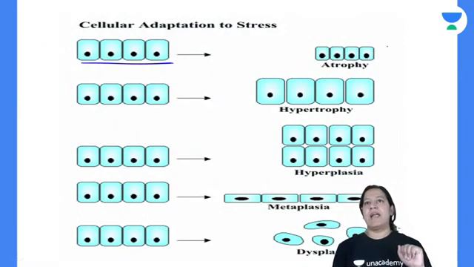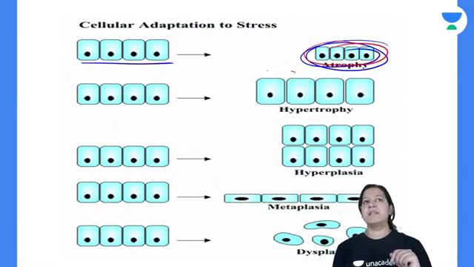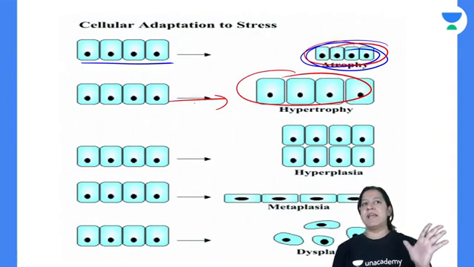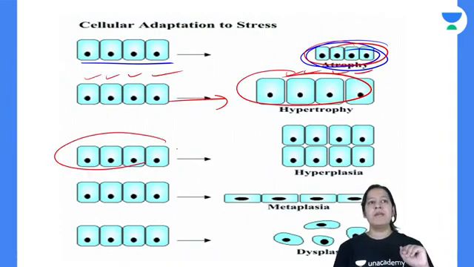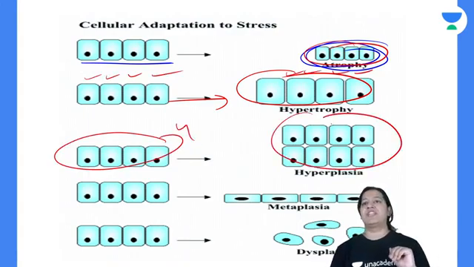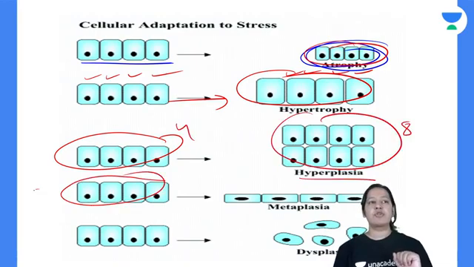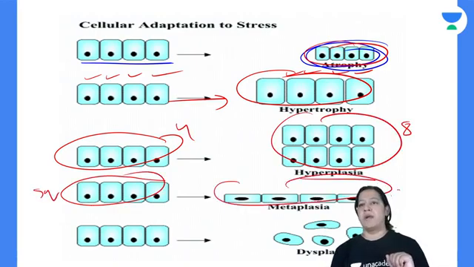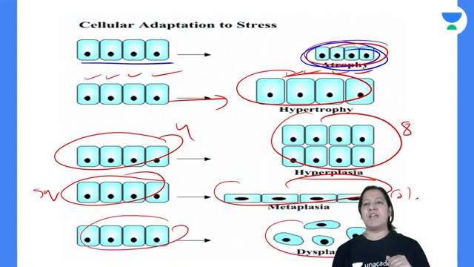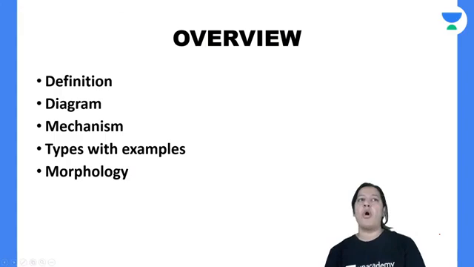You can see this one is atrophy, decrease in size and number. The first one, you can see this is hypertrophy, increase in size. These are 4. These are also 4, but size is more. Increase in number, instead of 4, they become 8, but the size is same. That is hyperplasia. Metaplasia, these are squamous and they got converted into columnar, or these are columnar, got converted into squamous. And the last is dysplasia. Dysplasia is pre-malignant. It is a pre-malignant lesion. I will teach you all 5 in detail.